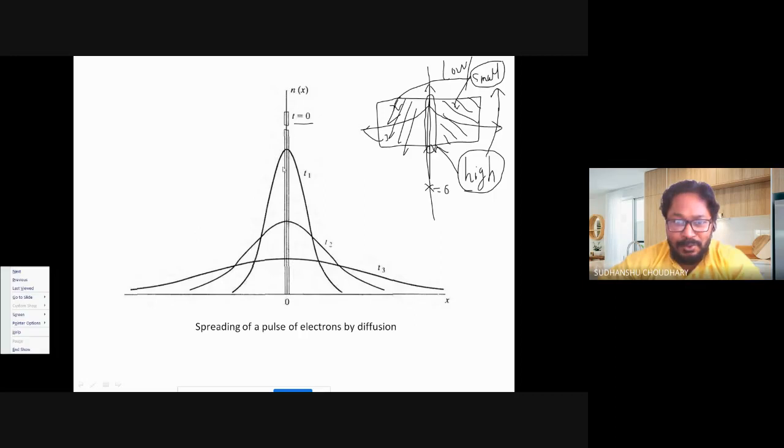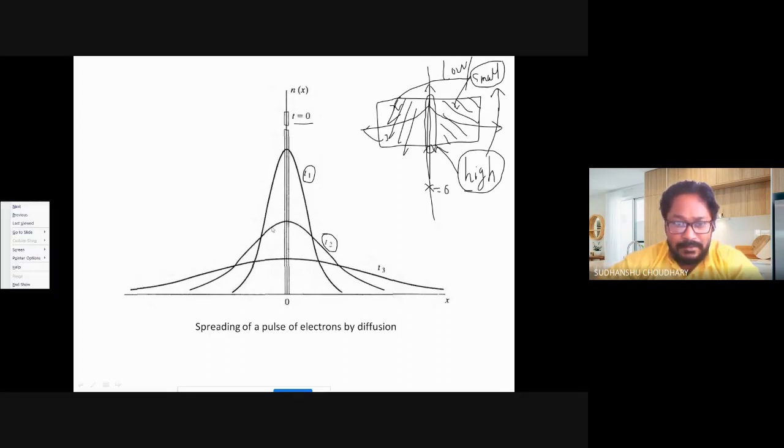Which has been shown over here. With time t1 passing, I have carrier diffusion towards the left of x equal to 0, and also towards the right. Similarly, further when time t2 passes, I see that this diffusion process continues. This changes the carrier concentration profile inside the semiconductor.